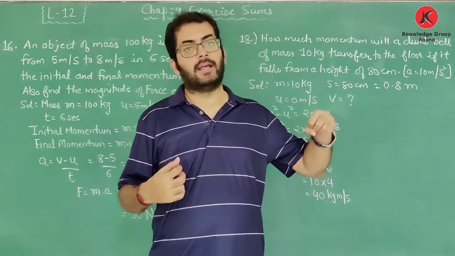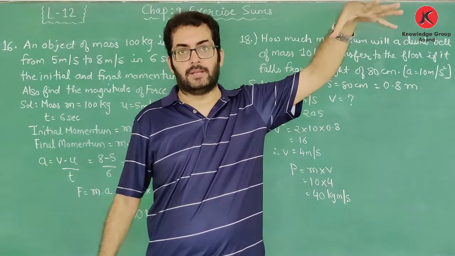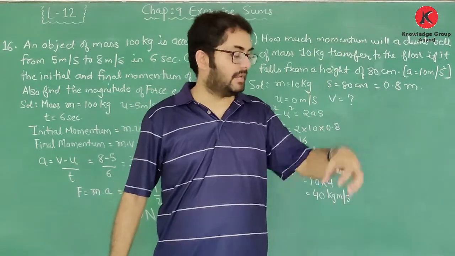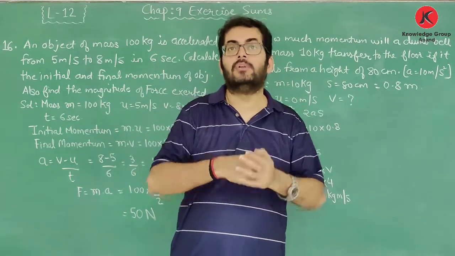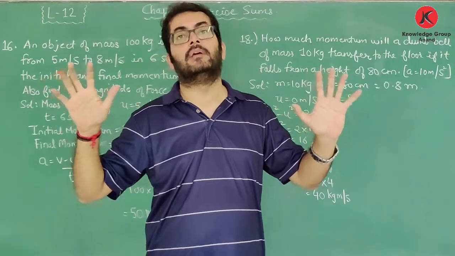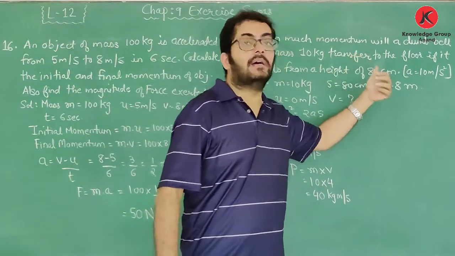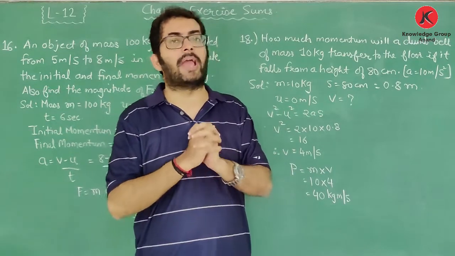तो ऐसा एक डंबल है, वो एक हाइट से छूट जाता है. So when you leave that dumbbell, it will strike on the ground, and when it will strike on the ground, it will apply some momentum on the ground. तो मुझे यहाँ पे फाइंड करना है कि what will be the momentum applied by the dumbbell on the ground. तो मोमेंटम की फॉर्मूला क्या है? P is equal to m into v.